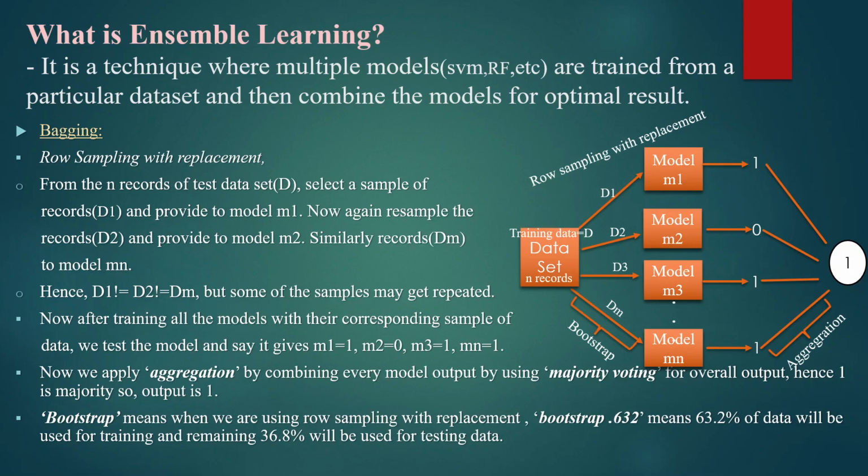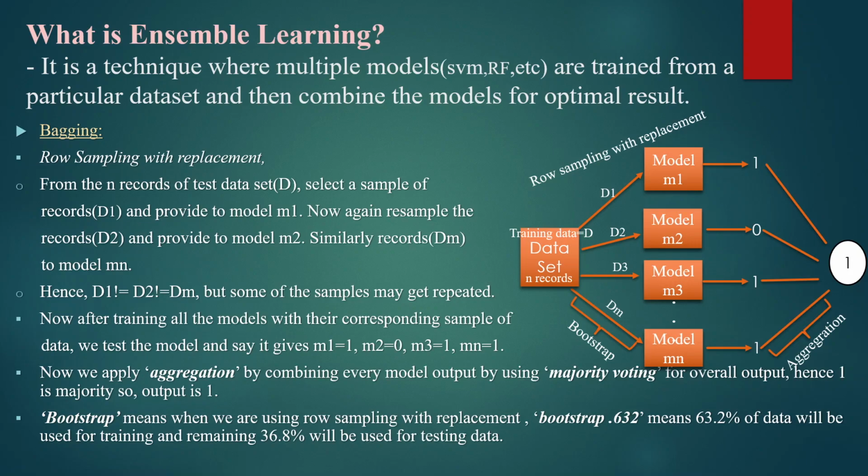Here, as we can see from the diagram, the training dataset has n records or tuples, where at first a sample of records D1 is selected and provided to a model M1. Now again resample the records D2 and provide to another model M2. Similarly, record DM to model MN. So this process is called row sampling with replacement. Hence, sample D1 is not equal to D2, also not equal to DM, but some of the samples may get repeated.